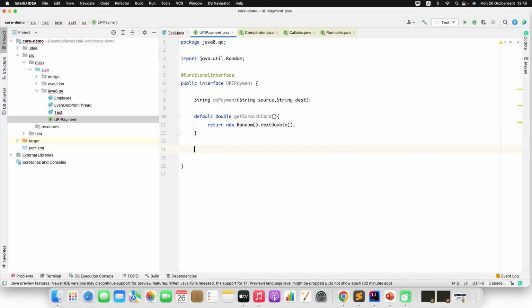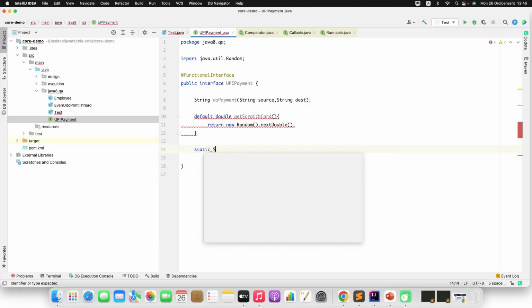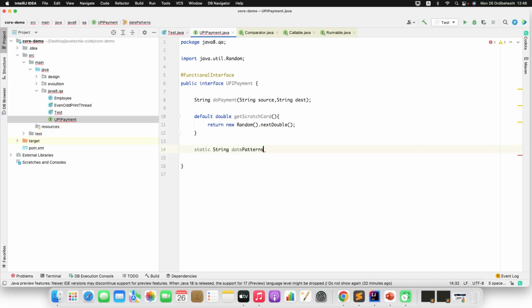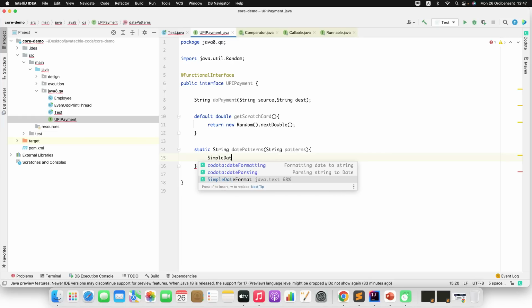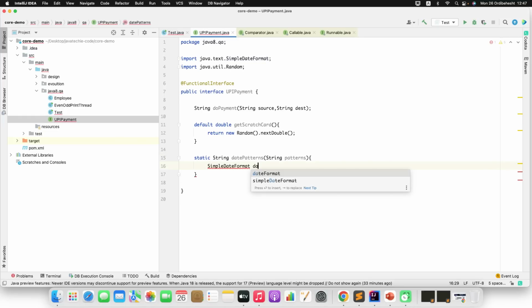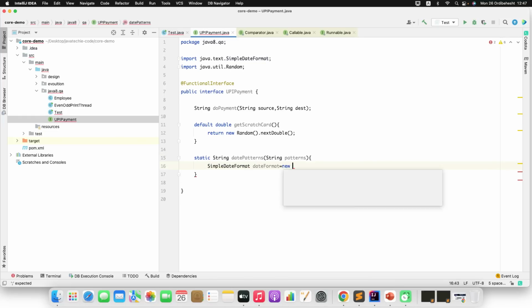So I'll just write something like a static method which will return me the different types of date patterns. No need to worry, I'll tell you the purpose of using this default and static. First let me write the method so that I can explain it to you. Date patterns or something like that. String, you can define the patterns at runtime. Then here I can use SimpleDateFormat, new SimpleDateFormat.